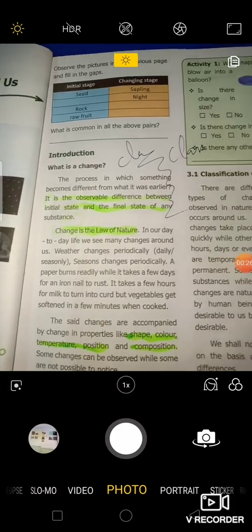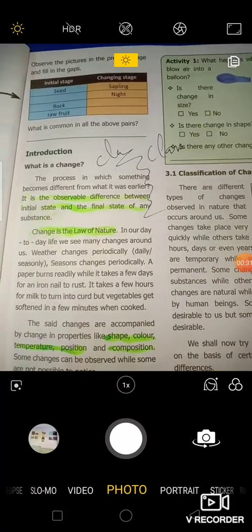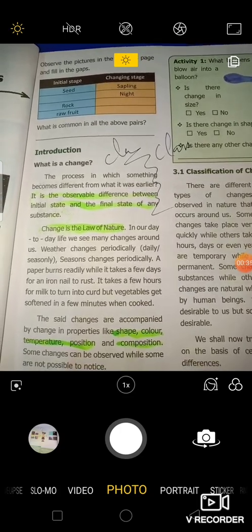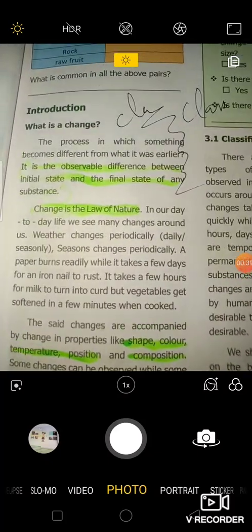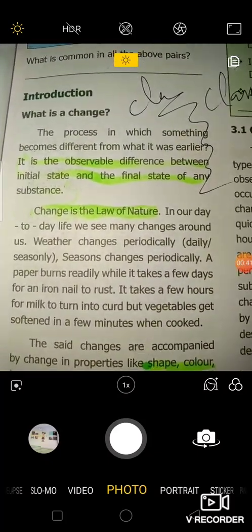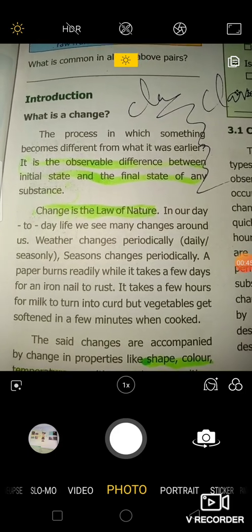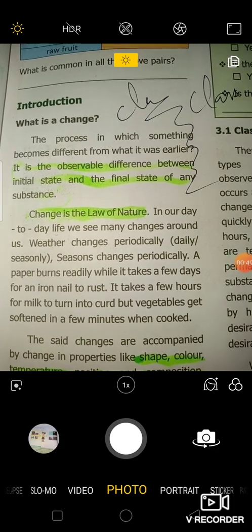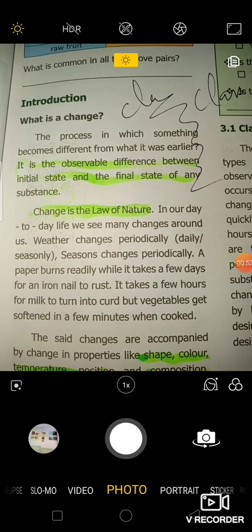Observe the pictures in the previous page and fill in the gaps. This is an activity given to you, so you can observe the picture and fill up the box. What is a change? The process in which something becomes different from what it was earlier. So it is the observable difference between the initial state and the final state of a subject. Change is the law of nature.